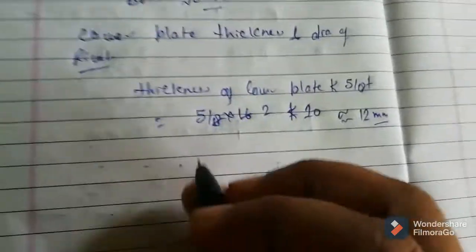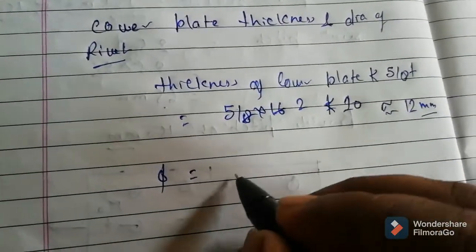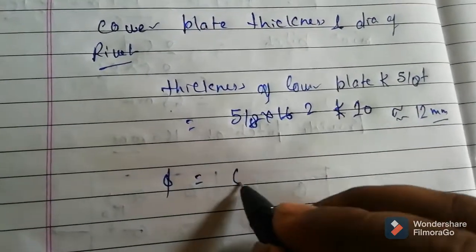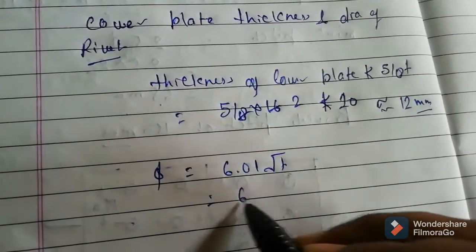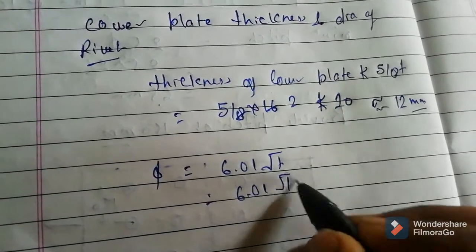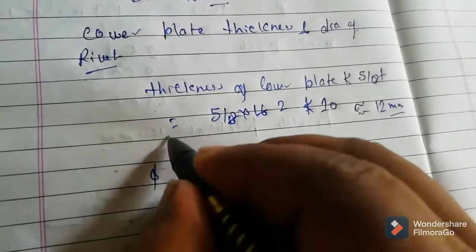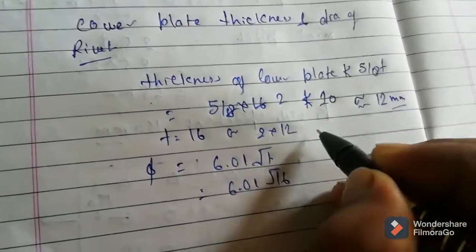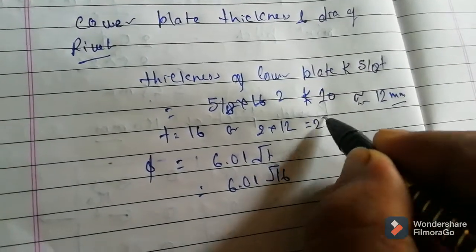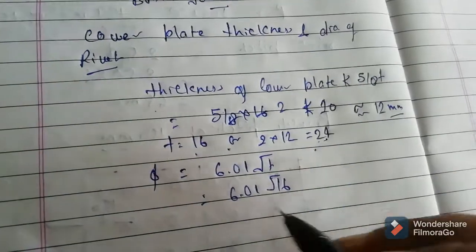Now we are going to find the diameter phi, the nominal diameter of the rivet, which is 6.01 under root T. Here T is the thickness of the thinner plate, T equal to 16 or 2 into 12, which is 24. 16 or 24, whichever is less, that is 16.